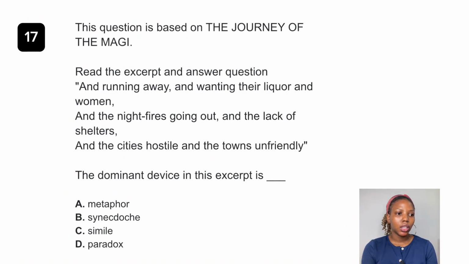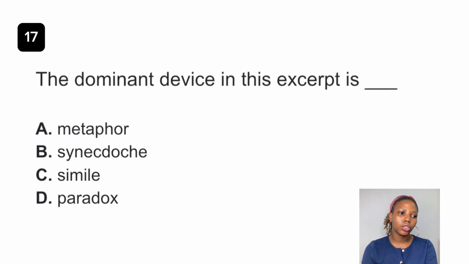Question 17. This question is based on the journey of the Magi. Now, this question is based on one of the recommended texts written by Eliot. So the dominant device in this excerpt is dash. The answer to this question is paradox. And when we speak of paradox, paradox is the use of contradictory statements, but a closer look at it reveals a deeper truth, a deeper meaning.